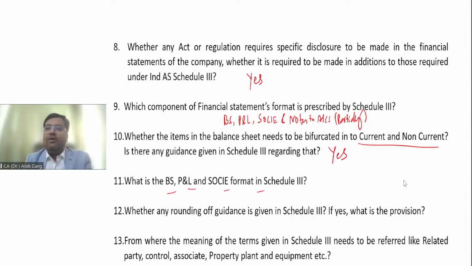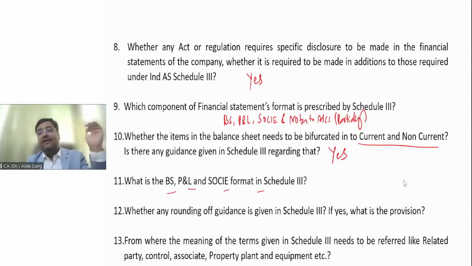Probably you will not talk 100%, you can talk 60, 70%, because with your 3 years of articleship experience and your learning experience of CA Final, you can say that it is divided into current and non-current, then into financial and non-financial, then the asset comes first, then equity, then liability. In equity, first equity share capital is there, then other equity, then non-current liability, then current liability.